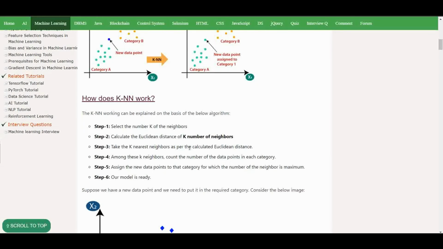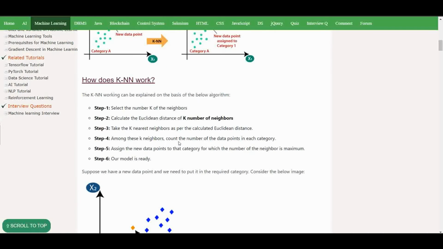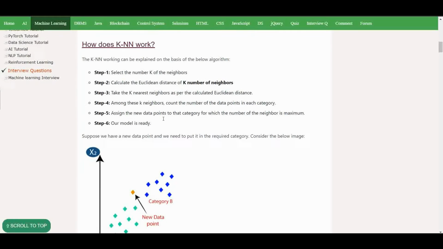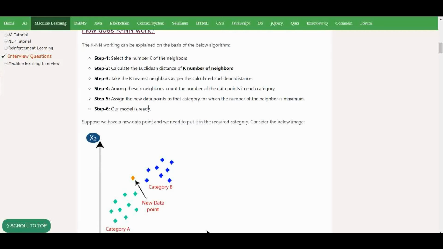Before that, let's see how KNN works. KNN working can be explained on the basis of the below algorithm. Select the number k of the neighbors, calculate the Euclidean distance to the k neighbors, and take the k nearest neighbors as per the calculated Euclidean distance. Among these k neighbors, count the number of data points in each category. Assign the new data point to that category for which the number of neighbors is maximum, and the model is ready. So basically this is the algorithm for KNN.